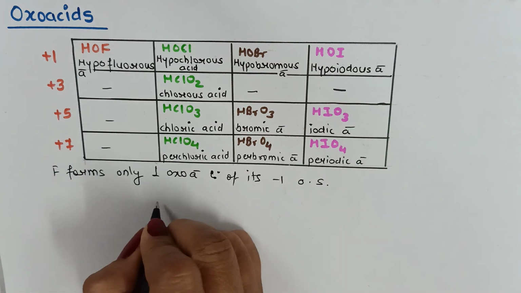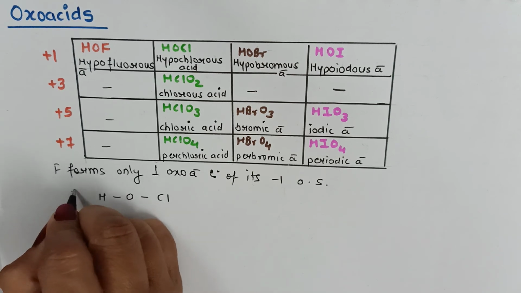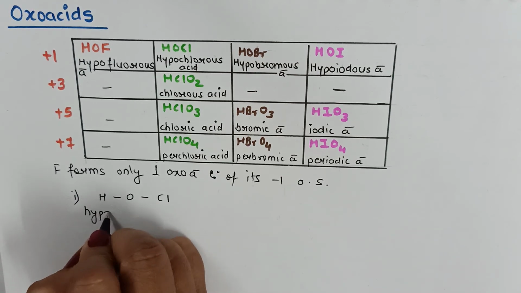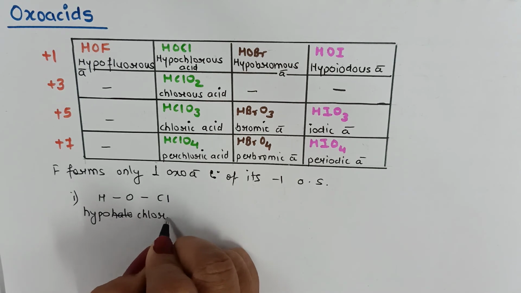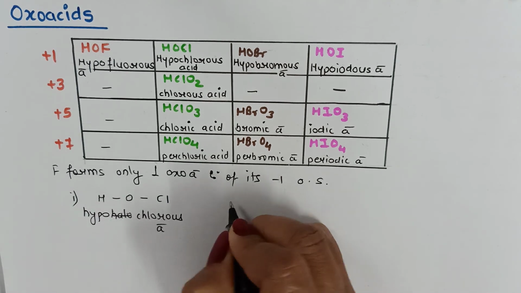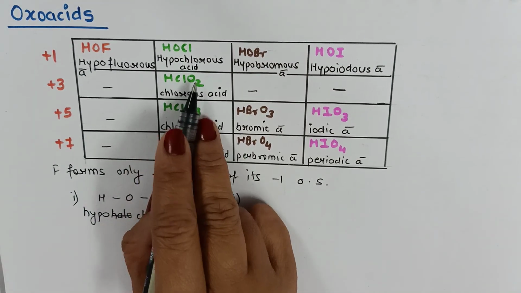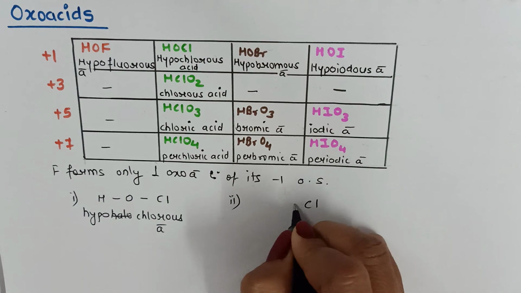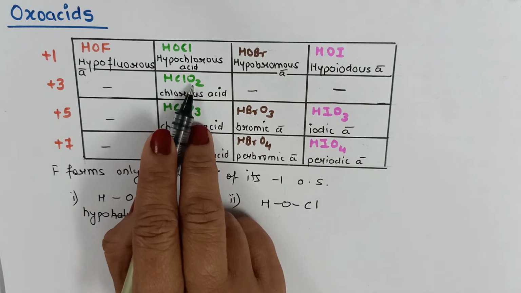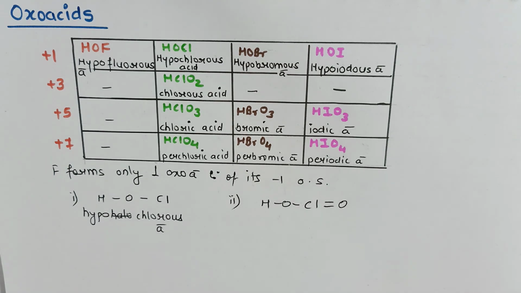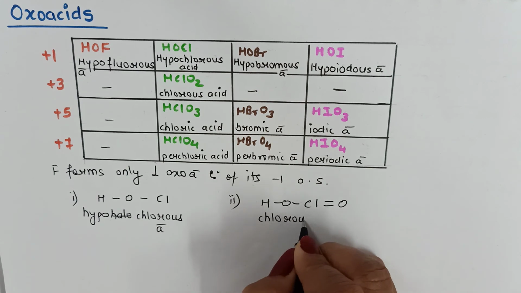So directly we can write Cl attached to oxygen and hydrogen. So first one, hypochlorous acid. Second one, chlorous acid, HClO2. So chlorine is attached to OH, where this hydrogen will be ionized. One more oxygen will be left, which will be completed by a double bond. So this is the structure of chlorous acid.